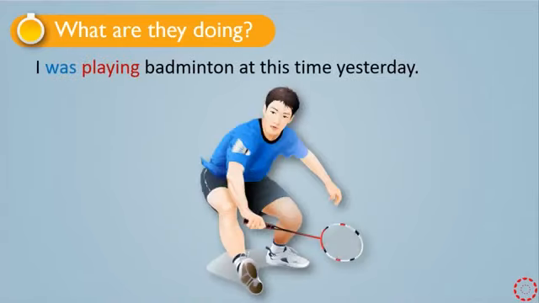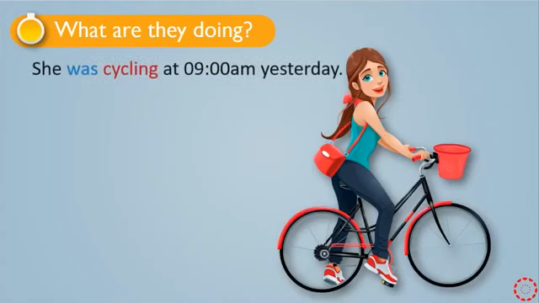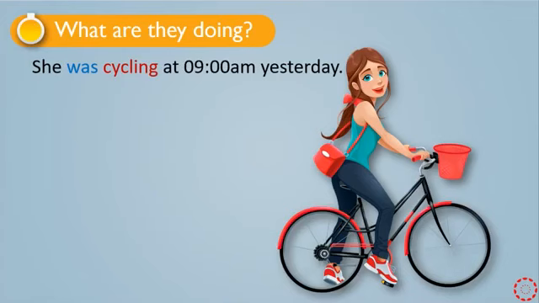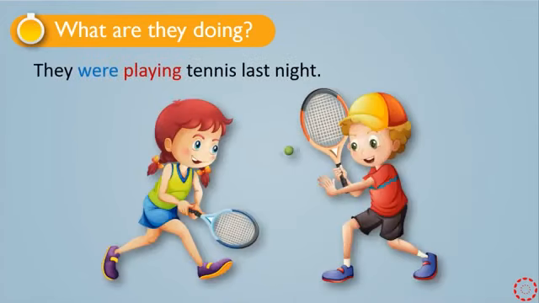Now let's take a look at some examples of what they are doing. I was playing badminton at this time yesterday. She was cycling at 9 a.m. yesterday. They were playing tennis last night. These are in past continuous tense.